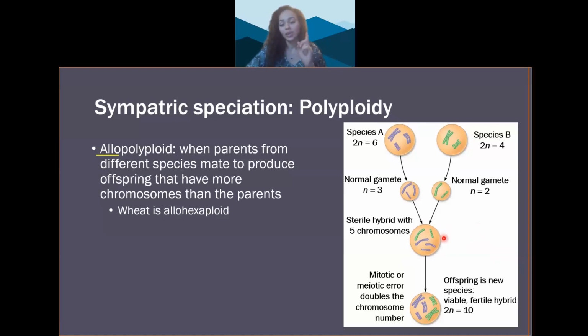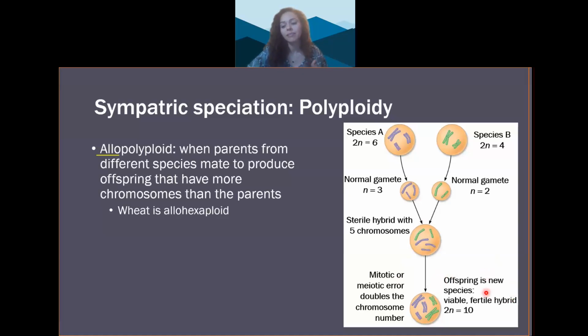However, don't lose hope. If one of the hybrids later develops some cell division error that affects its chromosome number, in this example, the chromosome number changes to 10, maybe because the chromosomes duplicated and never separated during a non-disjunction event in mitosis. This even number of chromosomes could then potentially start to produce offspring.